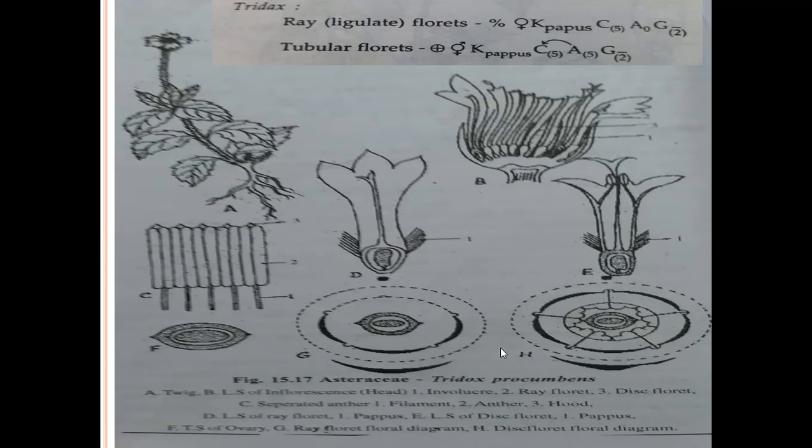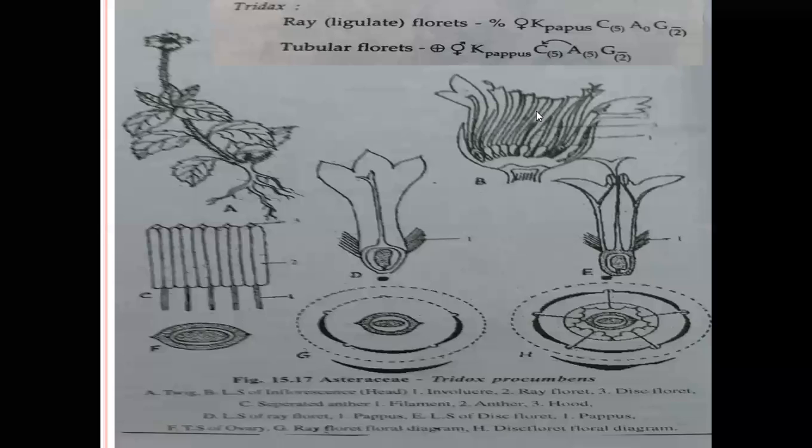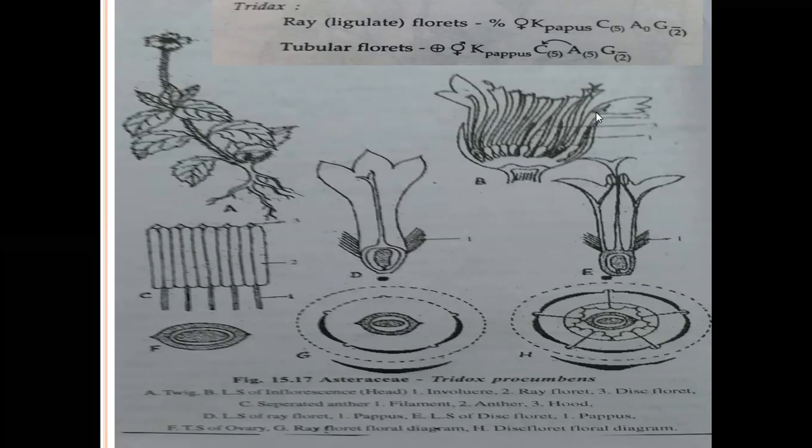And coming to the pollination, entomophilous pollination. Entomophilous pollination means insect pollination. The florets are small in size, and they are aggregated into a capitulum, and by appearance they are attractive for the insects. The peripheral flowers are attractively colored, and the beauty of the head inflorescence is due to the